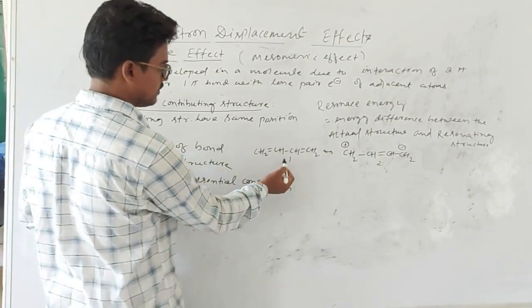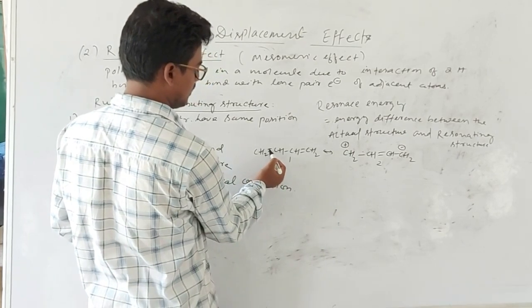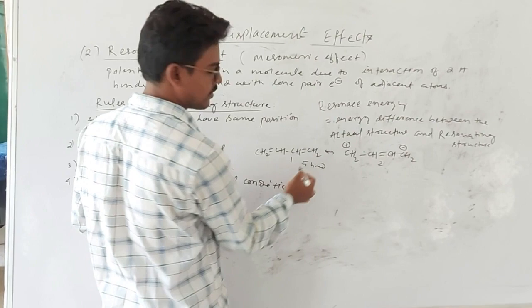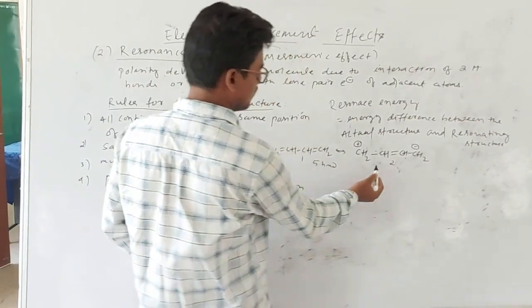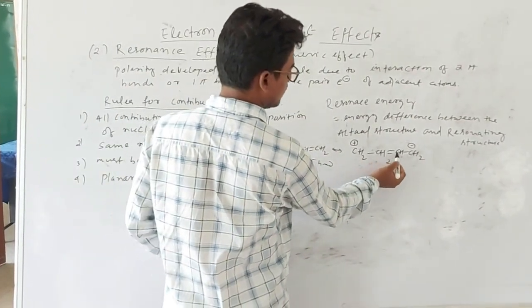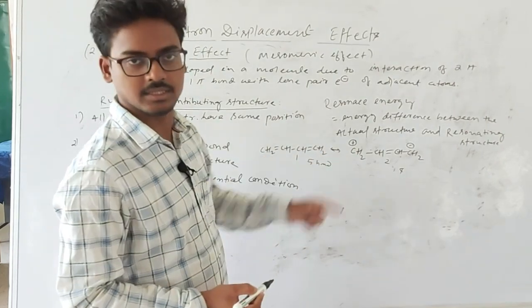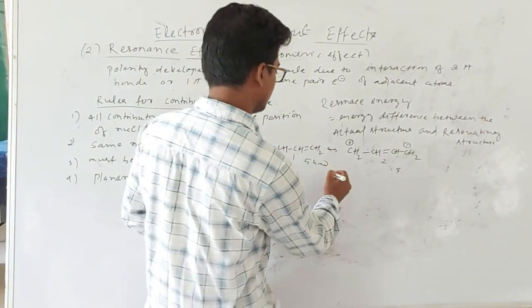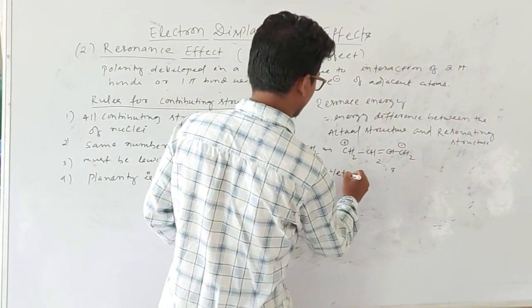Here you have seen in structure 1: 1, 2, 3, 4, 5. 5 bonds are there. Okay. But for structure 2, here 1, 2, 3, 4. If the number of bonds changes, then these two contributing structures are known as heterovalent.